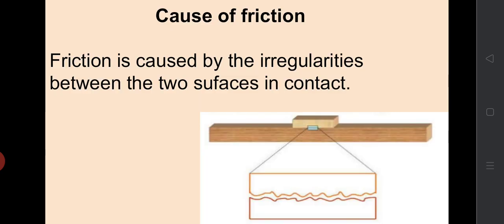Cause of friction. Friction is caused by the irregularities between the two surfaces in contact.